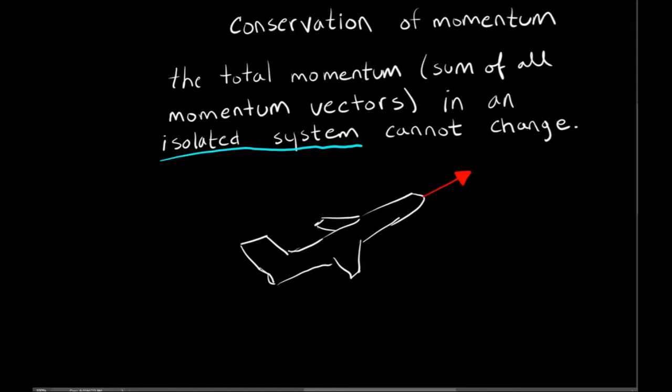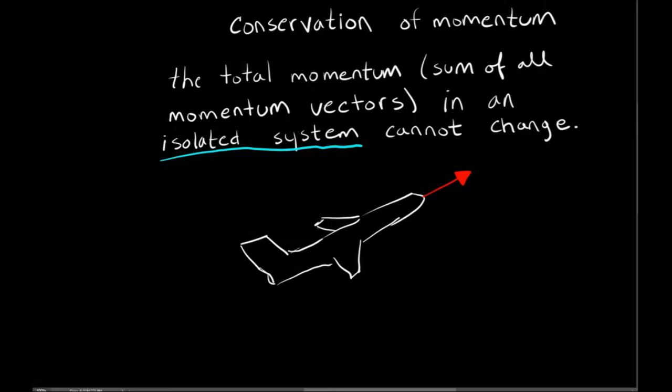In this example, the plane could burn more fuel and propel more gas from its engines to move faster, and this would cause the plane's velocity to increase, which would increase its momentum. But the gases and combustion products are not part of the system. We've excluded them.